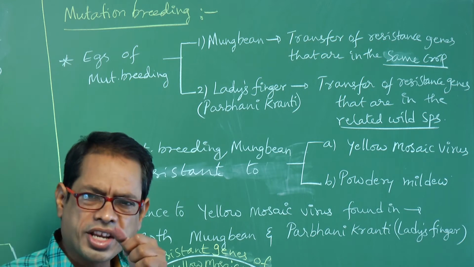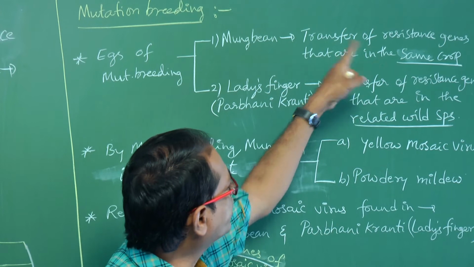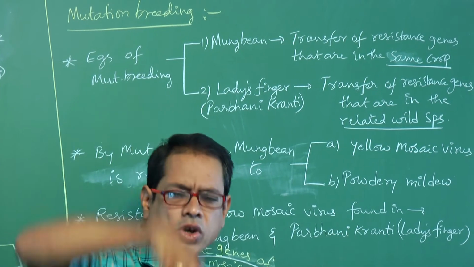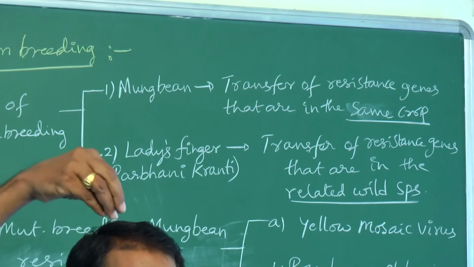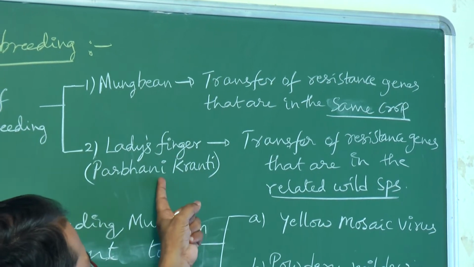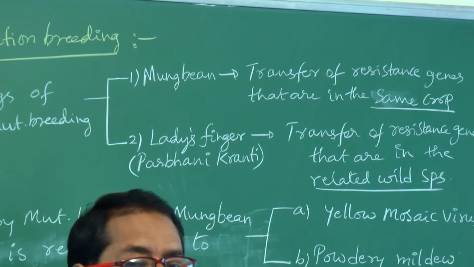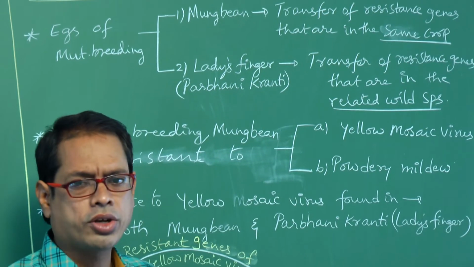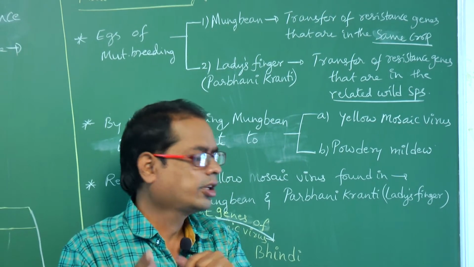So where are those resistant genes transferred? That means transfer of resistant genes that are in the same crop. Resistant genes are transferred within the same crop. Here, lady's finger, transfer of resistant genes that are in the related wild species. Those points are also very, very important, my dear students. Resistant genes are present in some plants.